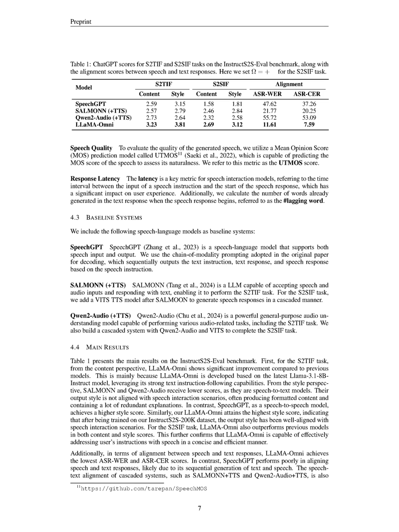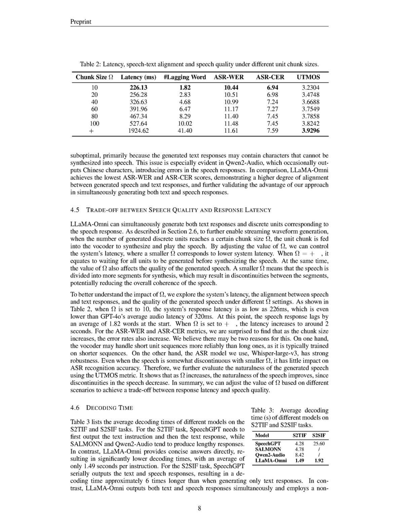Additionally, while Llama Omni achieves low latency, as low as 226 milliseconds, this performance can be compromised when the chunk size parameter omega is set to a larger value, leading to increased response latency and potentially impacting user experience. Furthermore, the model's effectiveness may be reduced in scenarios requiring highly nuanced or complex responses, as the speech responses are designed to be concise and may lack depth compared to text-based interactions.